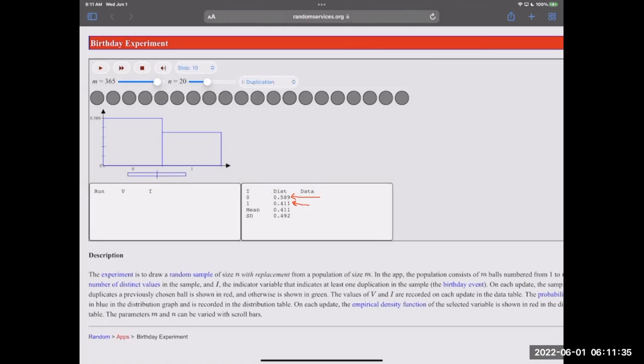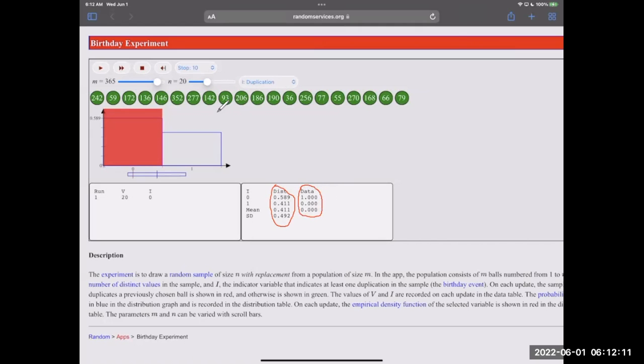So if we were to run this and we end up with none of the same birthdays here, no overlaps, then what just happened was we have our theoretical probability on the DIST. So that's never going to change unless we change n, meaning we need more students or fewer students. But over here, this is giving us the probability based off of how many times we've run the experiment.